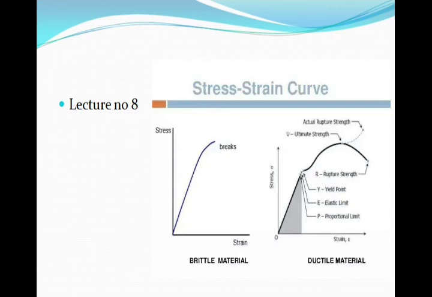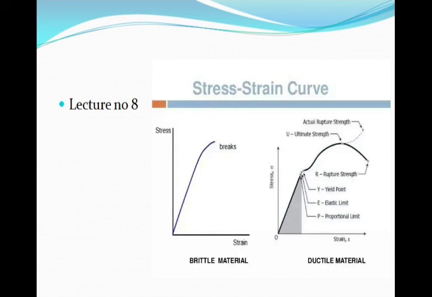These are the standard values, and we have to see that this is the important point when we go for the design of the component: always the yield strength, or the yield strength of the material, will be considered for designing a particular component in your machine design or designing any component. Now the next point on the stress strain graph for the ductile material is the ultimate stress, and the corresponding strength is called the ultimate strength, as it is commonly called, the highest point on the stress strain curve.